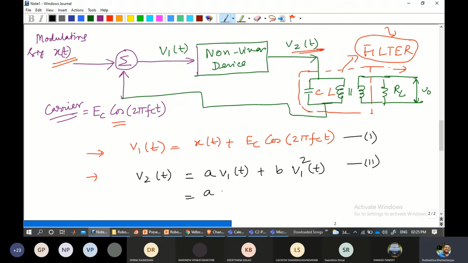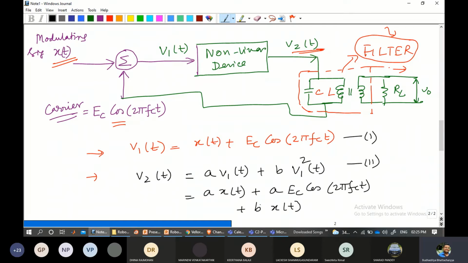It becomes a multiplied by x(t) plus Ec cos 2 pi fc t, plus b multiplied by V1(t), which should be squared.